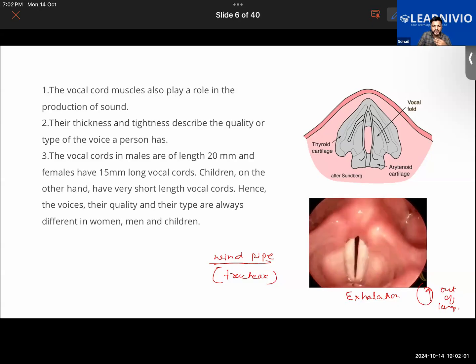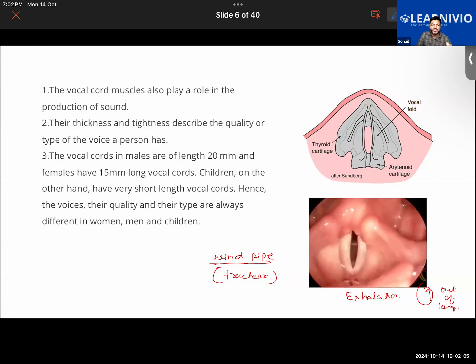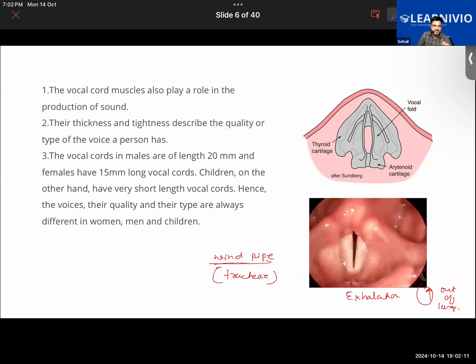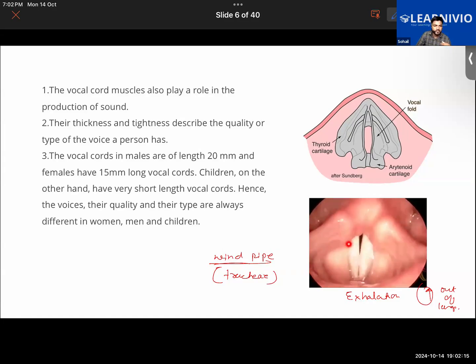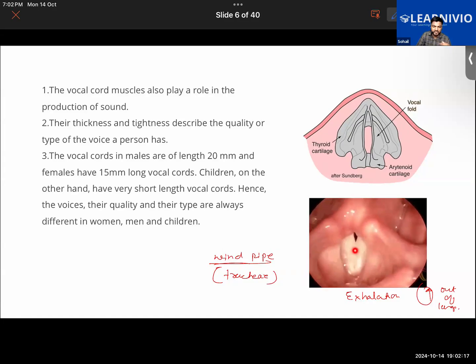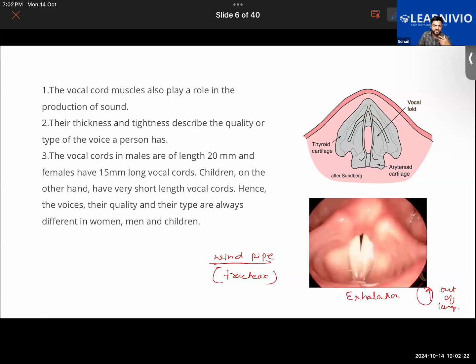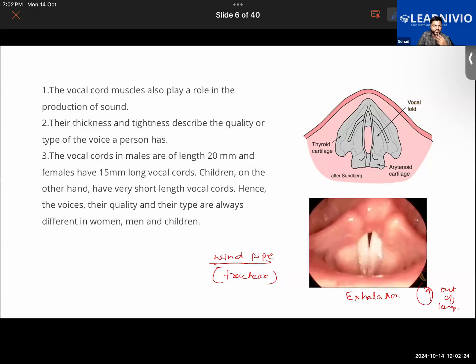That is one thing. So many times it will be recommended by the doctor to take a humidifier. Many times if your voice is not proper, and after examination it is found that the vocal cords are stretched, then with the help of some moisture they can be relaxed back into the normal state. So a humidifier is recommended if someone is having a rough sound. That is one thing.